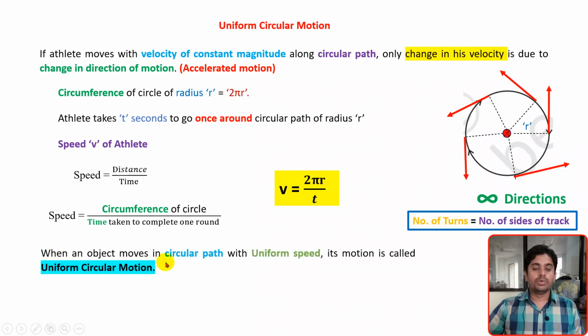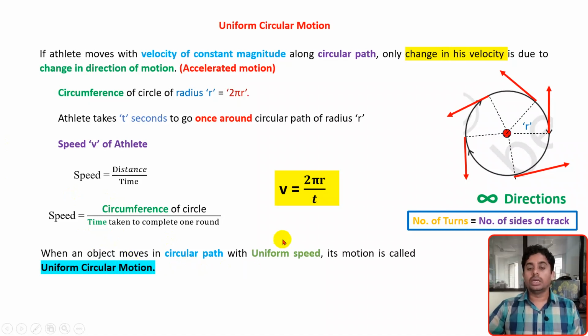So when an object moves in a circular path with uniform speed, like this athlete moving with a constant speed on the circular track, then such motion is called uniform circular motion, right? But for uniform circular motion, the important thing is that the change in velocity is because of change in direction. It is not because of change in magnitude of velocity. It's just because of change in direction.